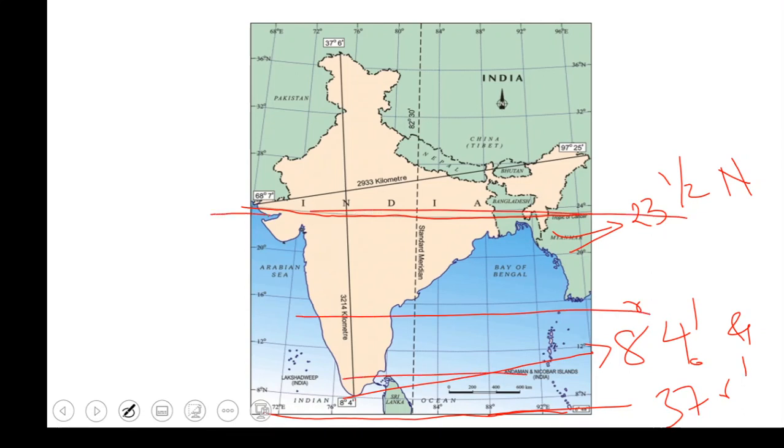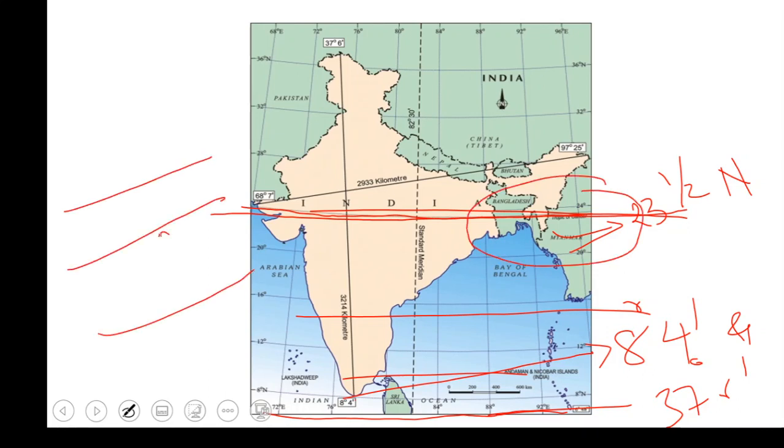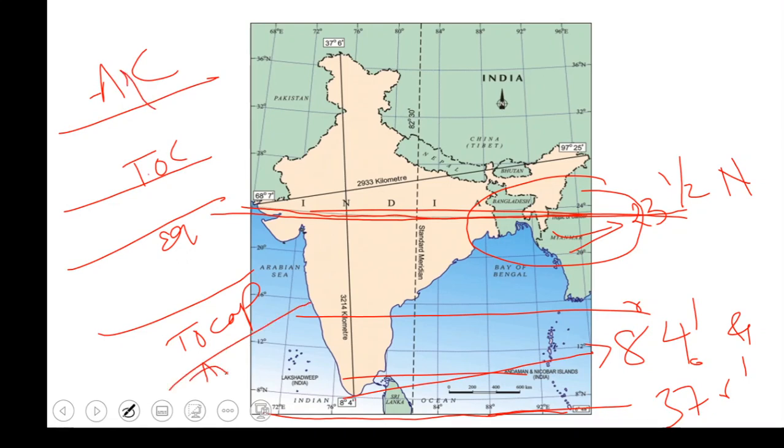So what is the line which passes through our country? It is the Tropic of Cancer. No other line crosses our country except the Tropic of Cancer. What are the lines that we have? This is our equator, Tropic of Cancer, Tropic of Capricorn. We have the Arctic Circle. We have the Antarctic Circle, right? But our India is lying in between these.